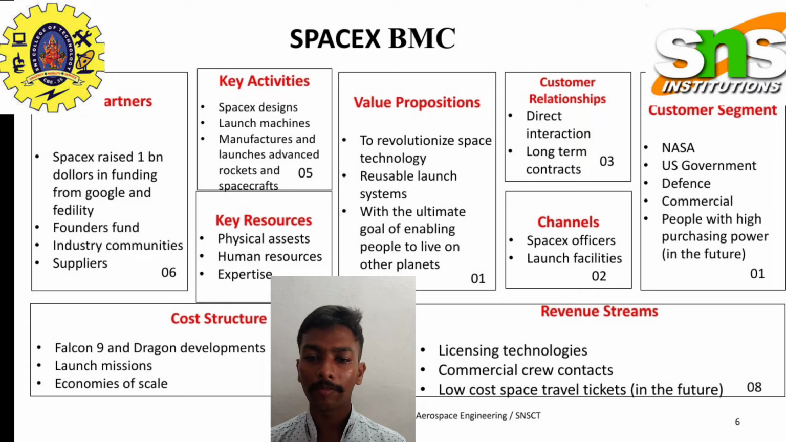Some of the key activities are that SpaceX designs, launches missions, and manufactures advanced rockets and spacecraft. The value proposition of SpaceX is to revolutionize space technology and reusable launch systems, with the ultimate goal of enabling people to live on other planets. It maintains customer relationships with direct interaction and long-term contracts. The key resources for the key activities of SpaceX are physical assets, human resources, and the expertise of the people.